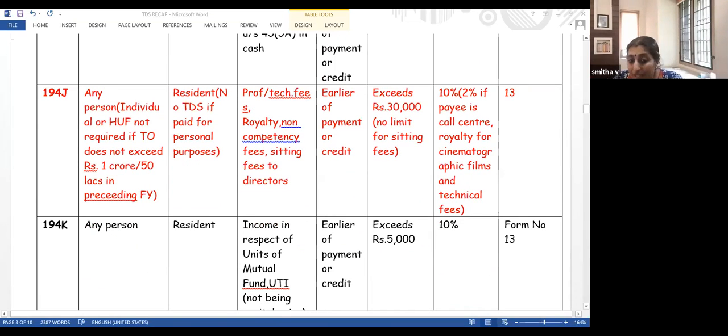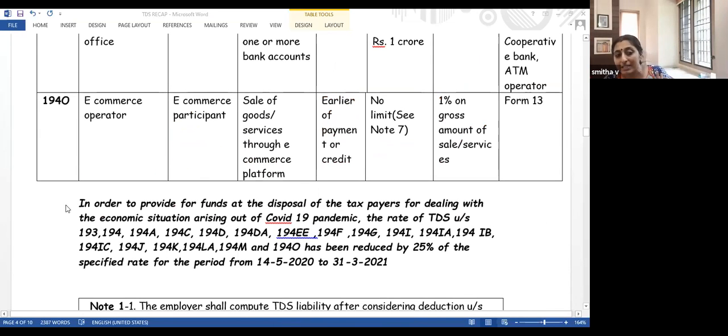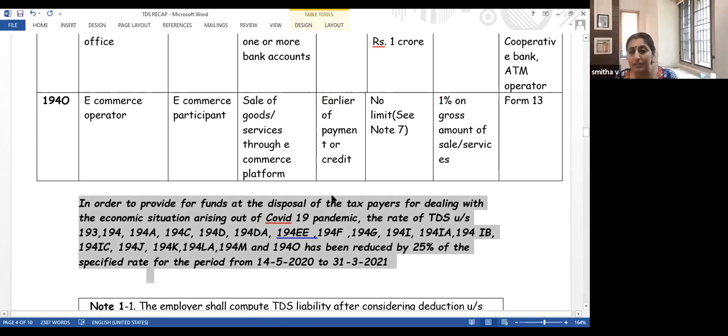Since many students have been asking this, let me explain one thing. During this COVID pandemic, if TDS is deducted, we have less money in our hands.